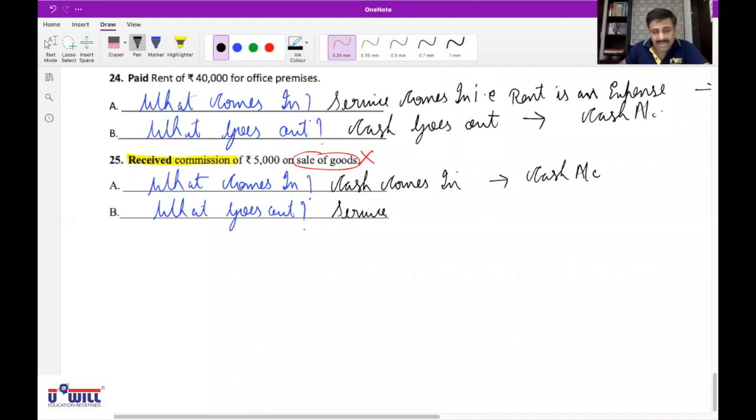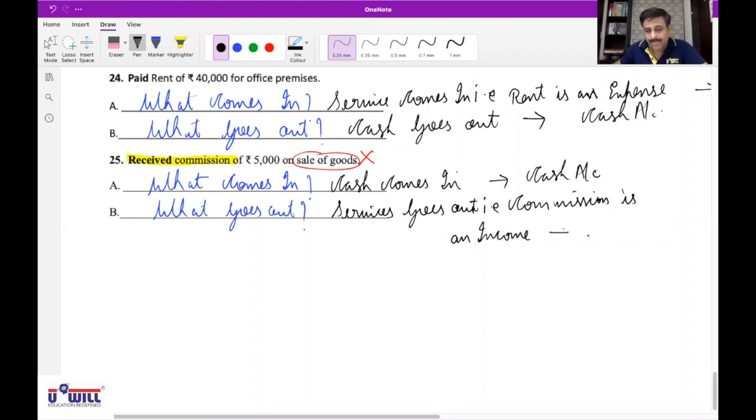When we have given services. So services goes out. Whenever service goes out, you need to mention which income is earned. Commission. So commission is an income and that will affect which account? Commission account. Is this clear to every one of you?